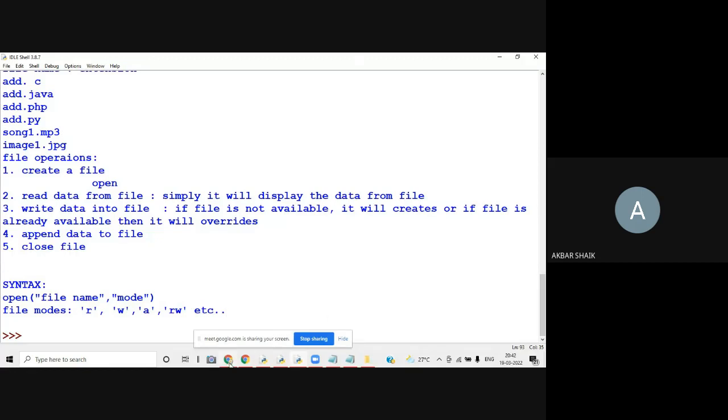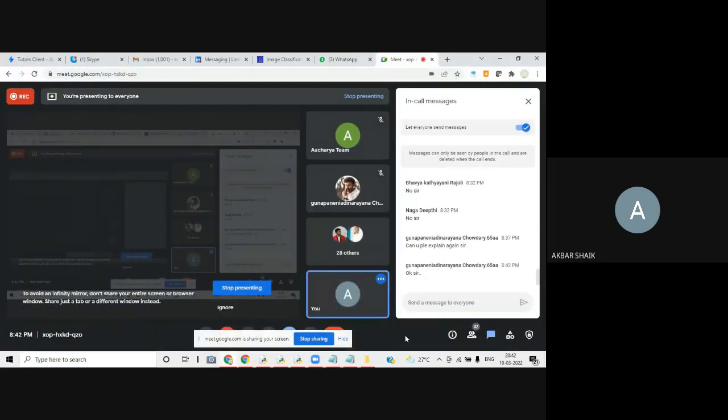I hope it is clear, right? Remaining students, is it clear? What is the meaning of sending some number in the read function? Please respond, remaining students. Yesterday we were performing a read operation, so I didn't send any argument. I didn't write any number inside the read function. The only reason is we were trying to read the entire file.